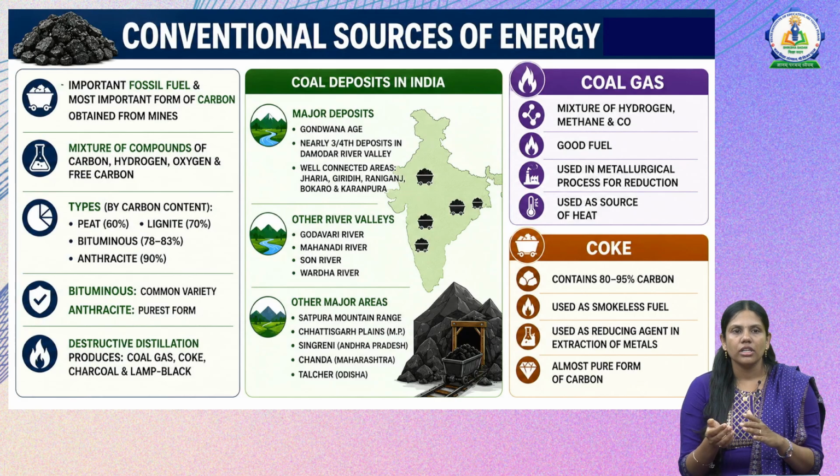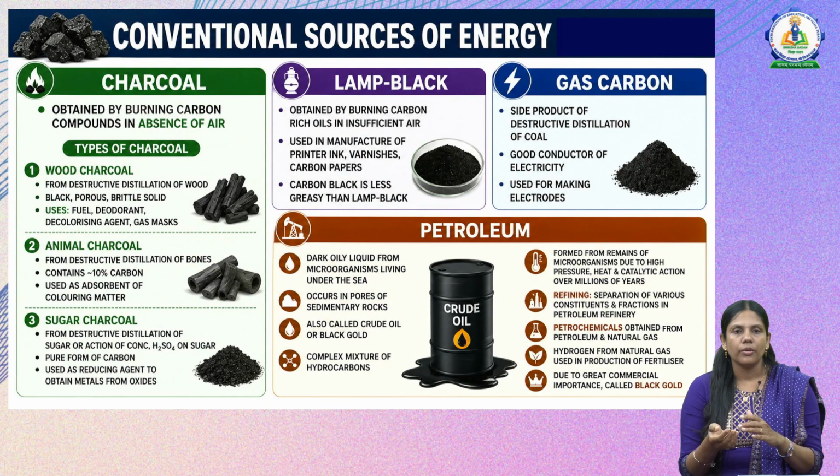Next we have another one, charcoal. Charcoal is obtained by burning carbon in the absence of air. And what are the different types of charcoal? That is wood charcoal, animal charcoal and sugar charcoal. Wood charcoal, the name itself says it is coming from the wood. So the destructive distillation of the wood will produce wood charcoal, and wood charcoal is mostly black, porous and solid, and it is mostly used as fuel, deodorant, decolorizing agent and gas mask.